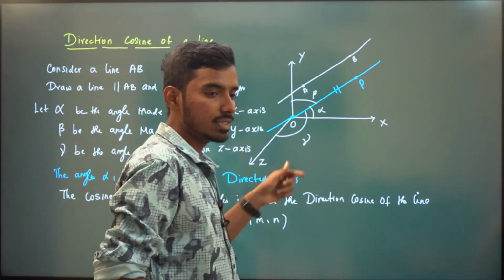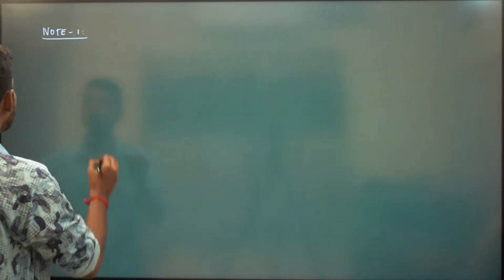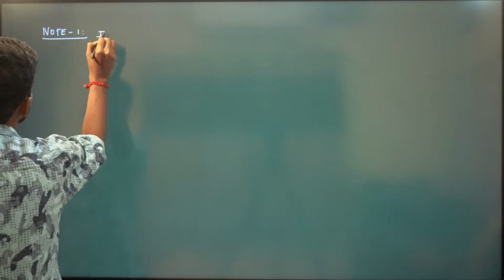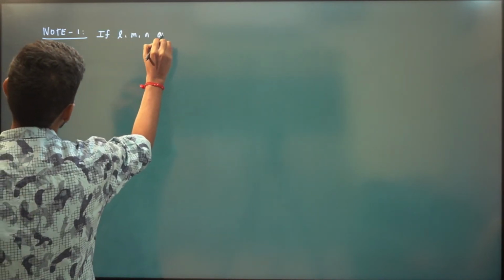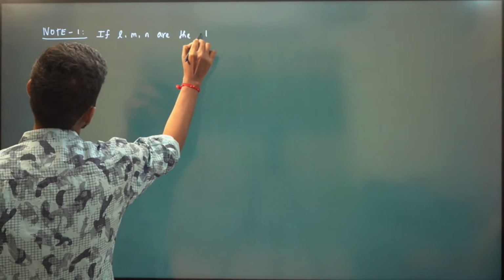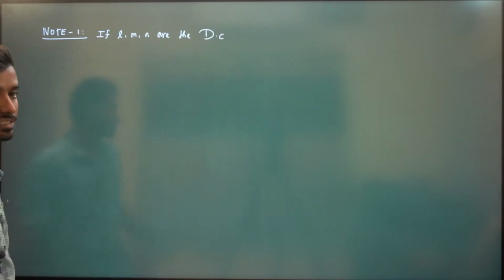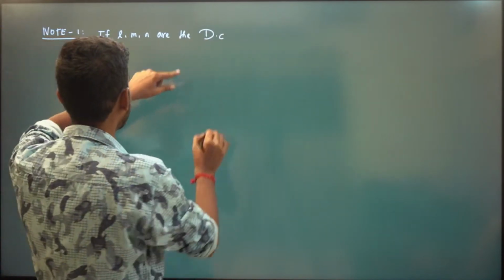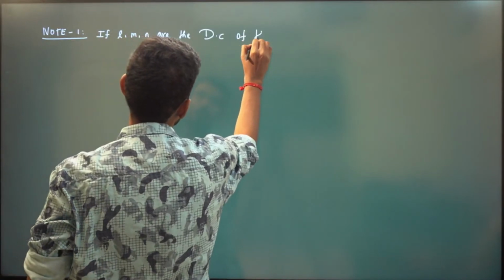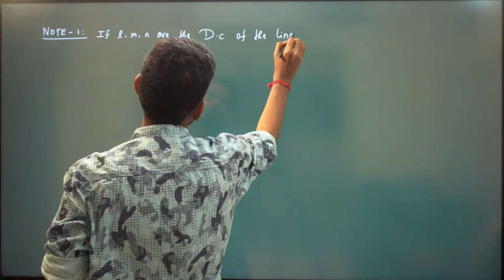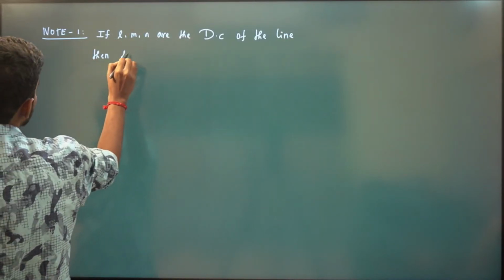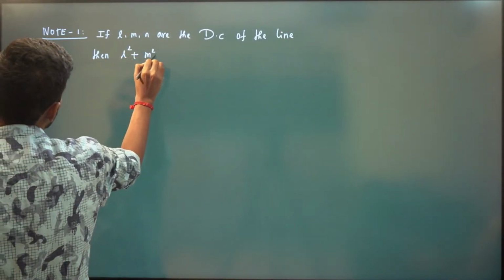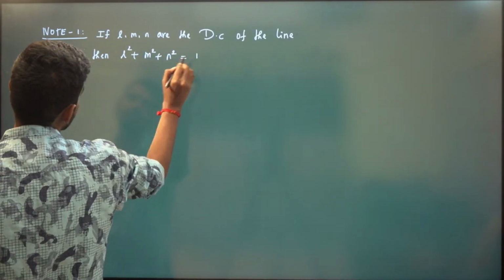Note one: if L comma M comma N are the direction cosines, see, from now on I will write DC only. If L comma M comma N are the direction cosines of the line, then L square plus M square plus N square is always equal to 1.